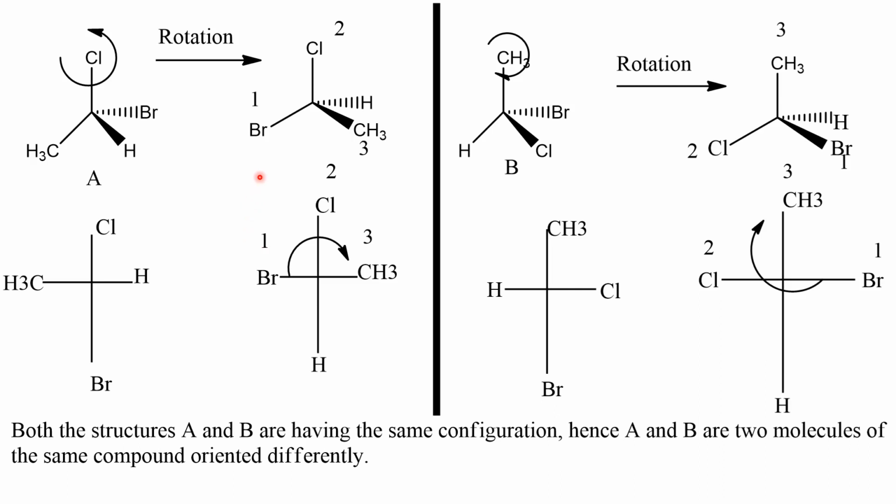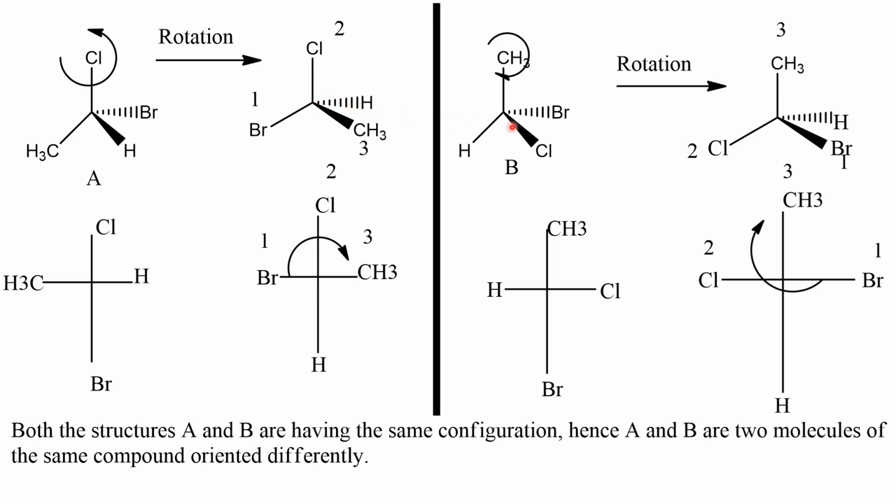Now read the priority numbers. 1 for bromine, chlorine 2, methyl 3. When you read the numbers from 1 to 3, your eyes travel in the clockwise direction. Therefore, this chiral carbon has R configuration.